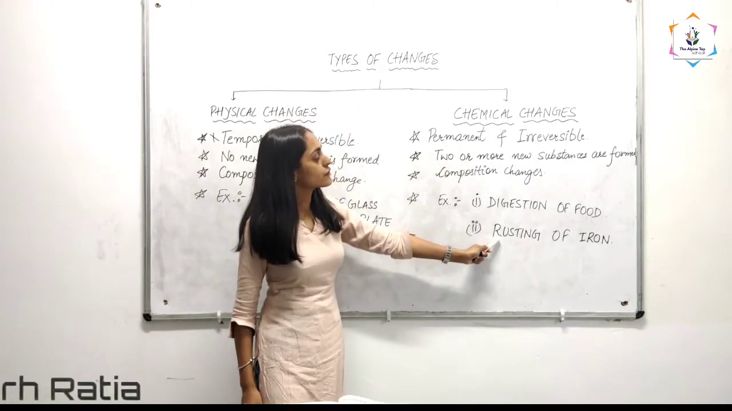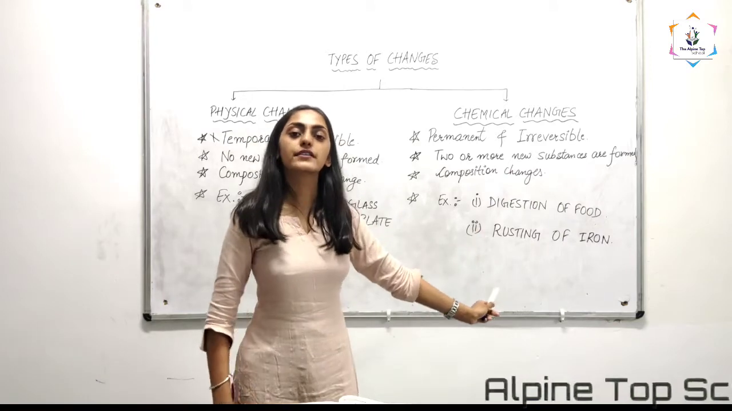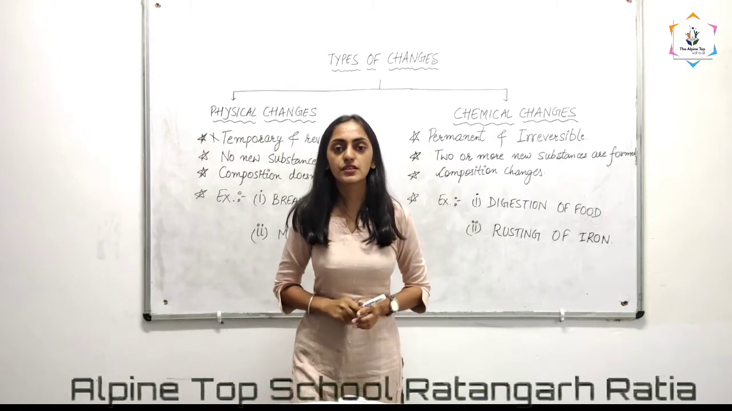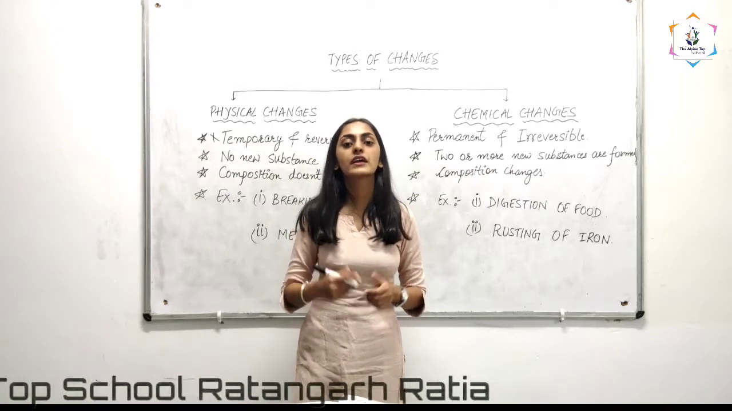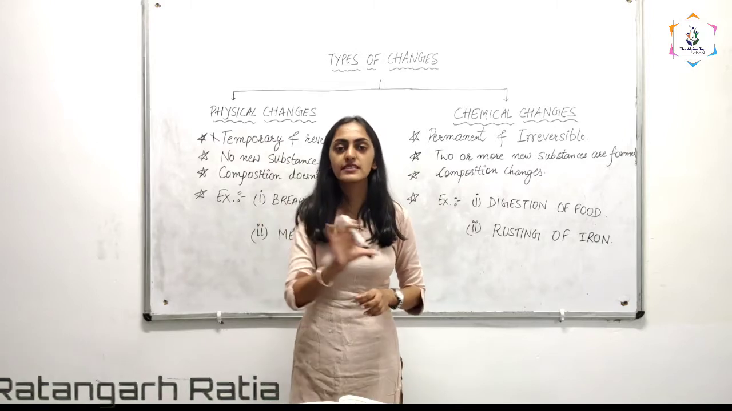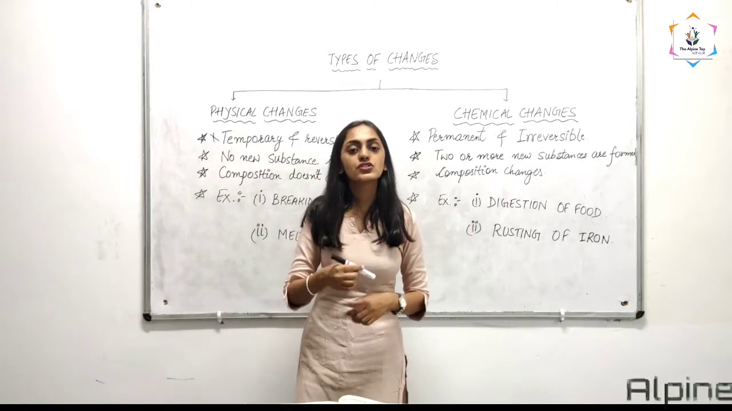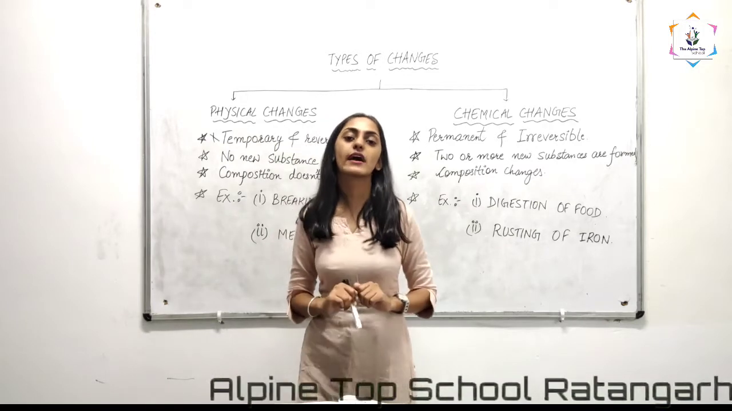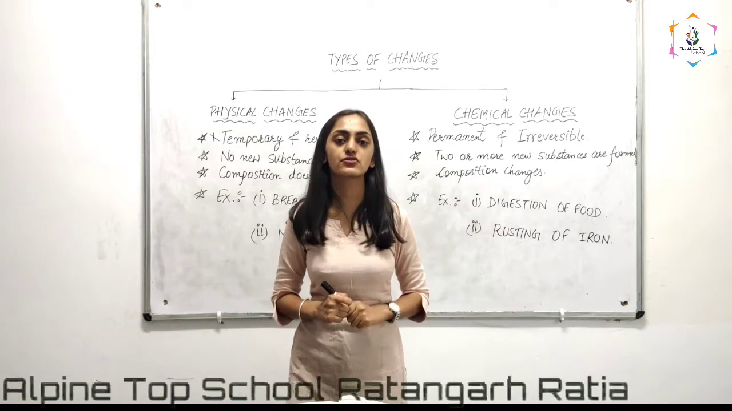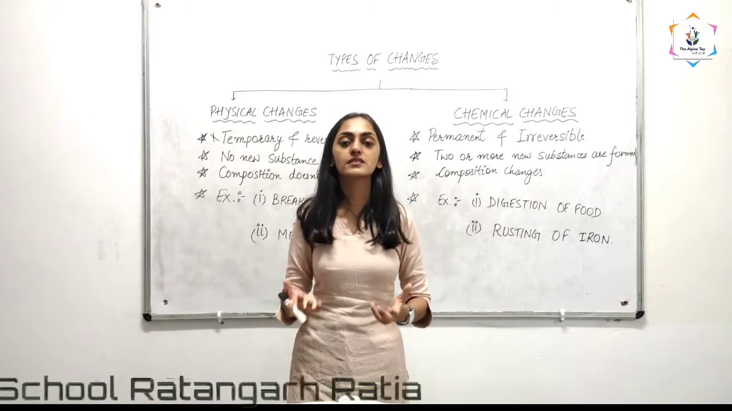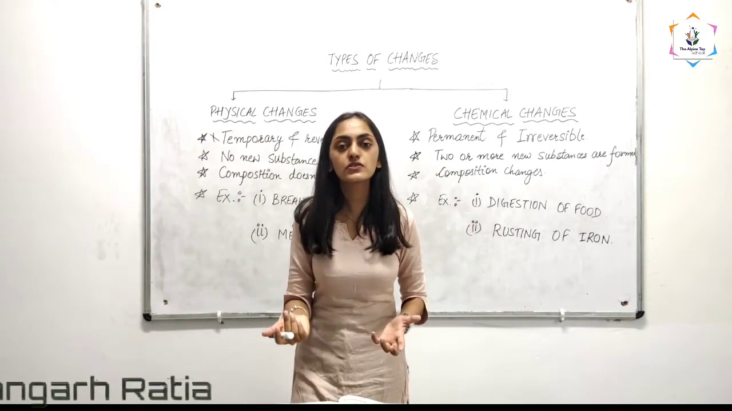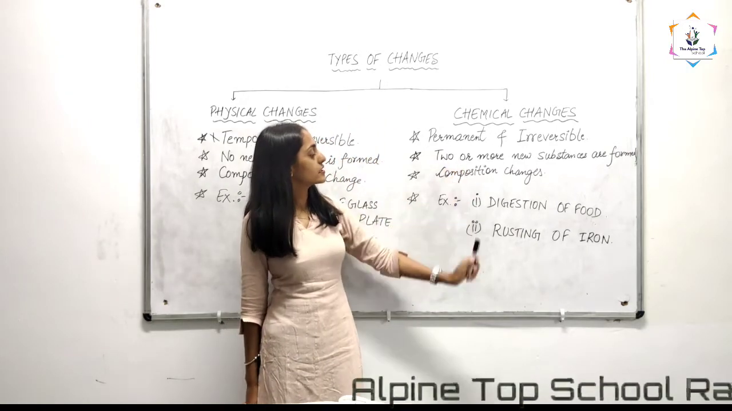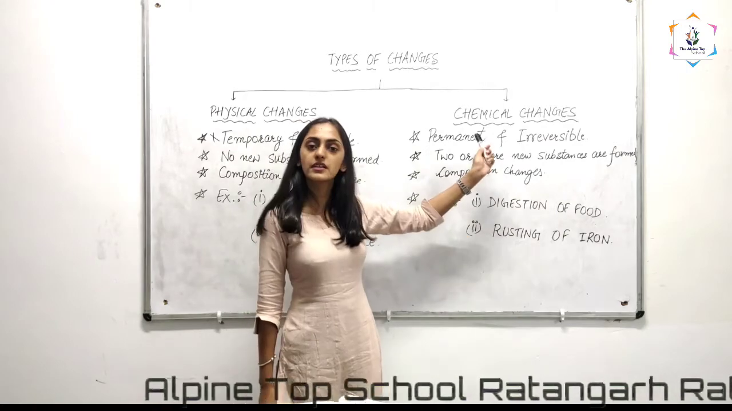The same with the rusting of iron. In rusting of iron, what happens? We have an iron rod. When it reacts with oxygen, it forms rust. Rust forms on it, okay? So when iron undergoes rusting, it cannot be changed back. It cannot change back into normal iron again. And also a new substance, rust, is formed. So both conditions are getting followed here. That is why rusting is a chemical change.